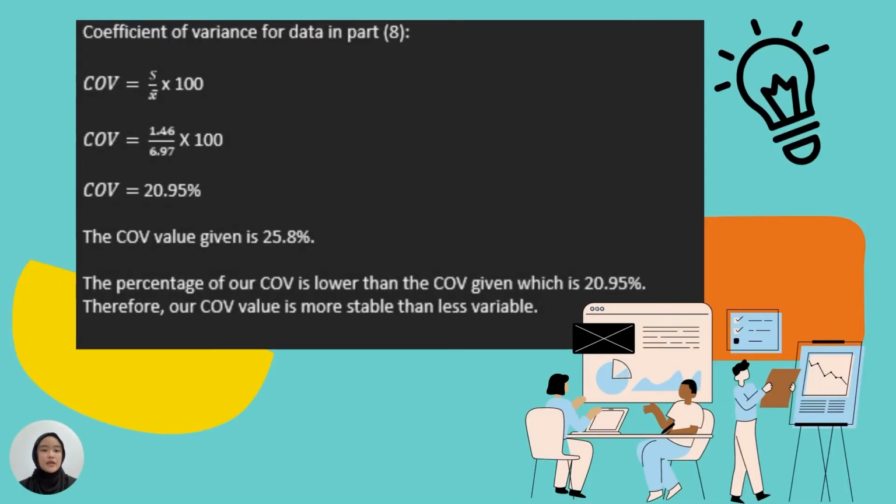Next one is we need to find the coefficient of variance. So the coefficient of variance we got is 20.95%, but the coefficient of variance value given is 25.8%. So the percentage of our coefficient of variance, which is 20.95%, is lower than the coefficient of variance given. Therefore, our coefficient of variance value is more stable, less variable.